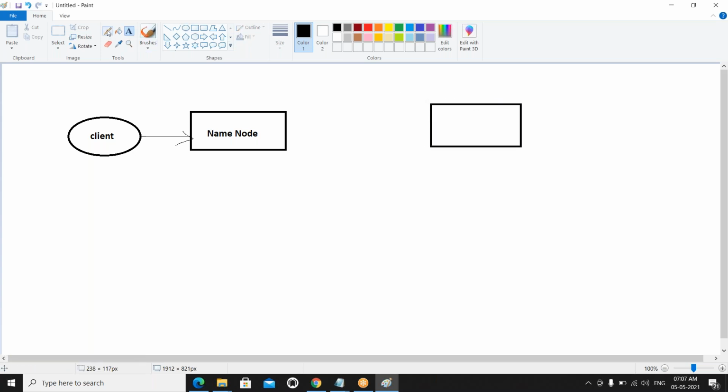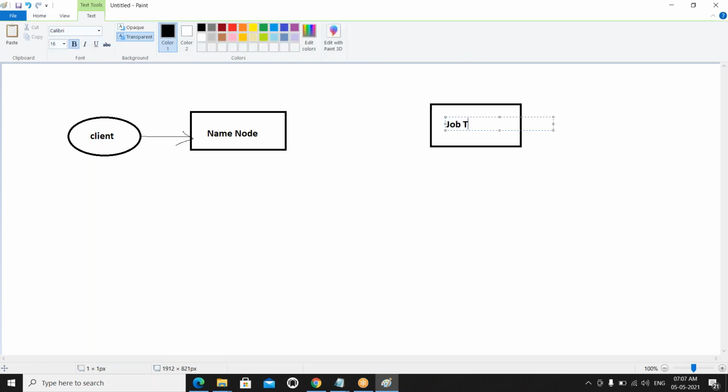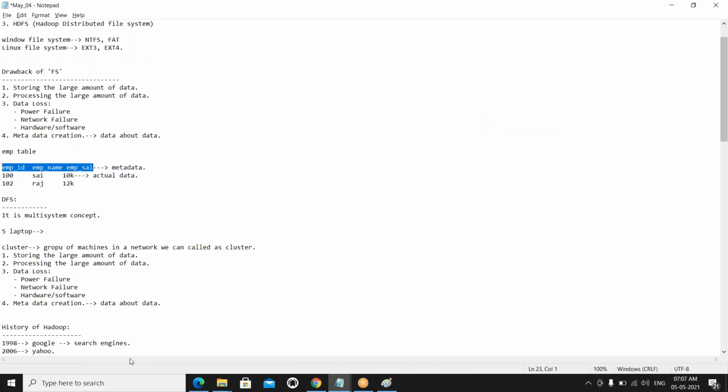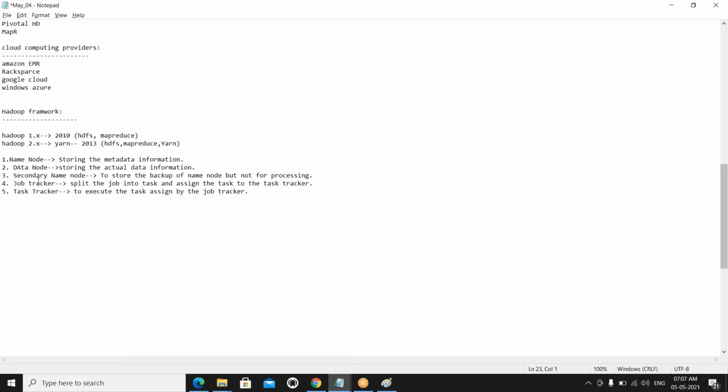Already I told you what the job tracker's responsibility is. The job tracker comes into the picture. What is the single-line statement I have given? The job tracker splits the total job into tasks and assigns them to the task tracker.